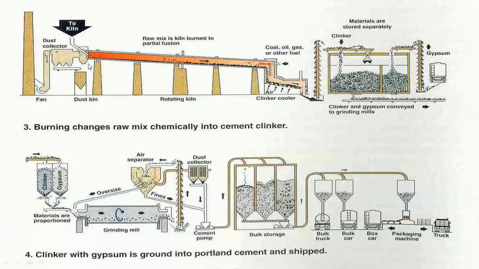This mixture is fed into the kiln, which produces a temperature of 1300 to 1500 degrees Celsius, and after it is burnt, it converts into nodules or clinkers.